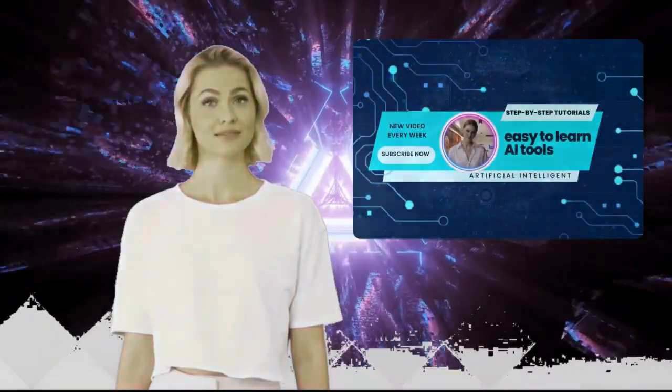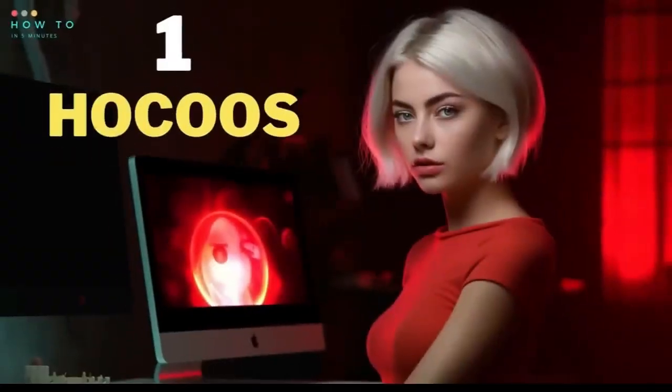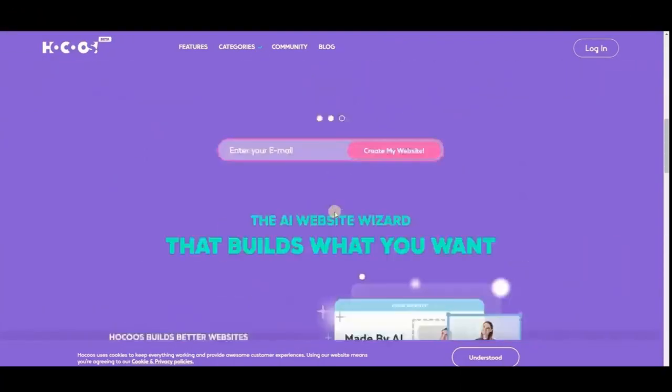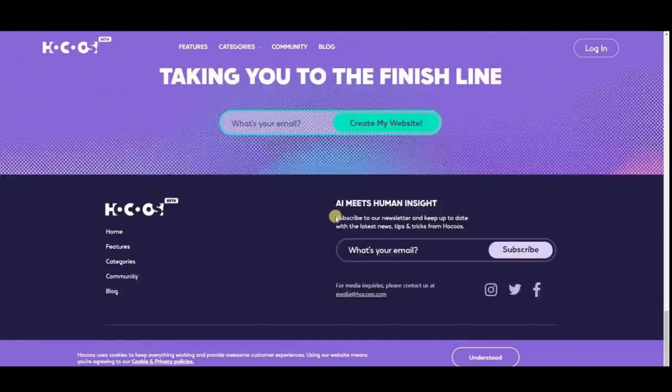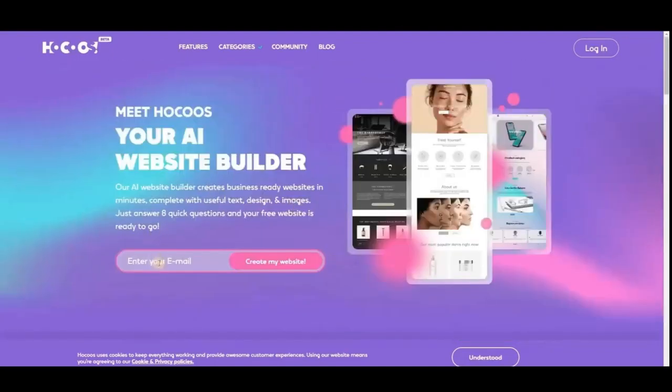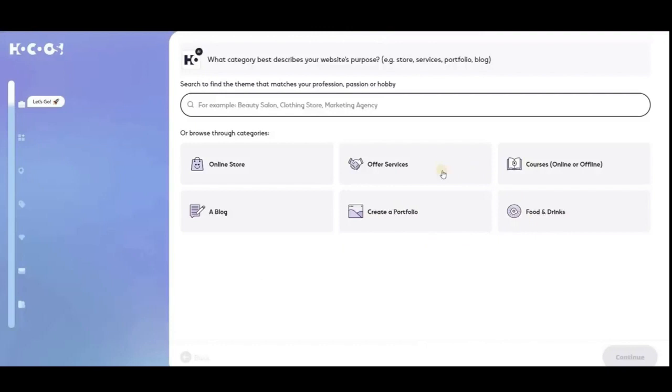Alright, let's get started. 1. Hoku's AI Website Builder. To create a free website using this AI tool, go to the Hoku's AI website. You can find the link in the video description. Enter your email address and click the Create My Website button to begin. Choose your website category from the list or enter your own theme in the prompt bar.